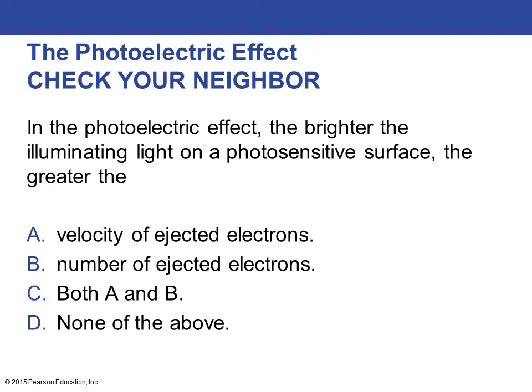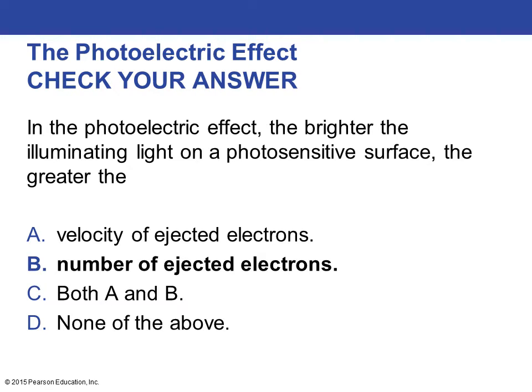Let's go ahead and do a review question. In the photoelectric effect, the brighter the illuminating light on a photosensitive surface, the greater the: velocity of ejected electrons, number of ejected electrons, both A and B, or none of the above? And the answer is number of ejected electrons. So remember, the speed of the electrons does not change at all, but when you have a brighter light, it just means that you have more electrons.